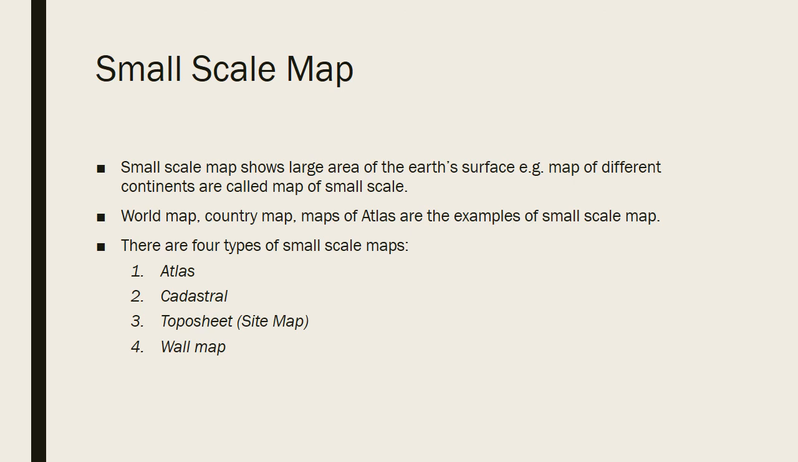And wall maps. Wall maps are the maps which are to be hung on the wall. We might have generally seen this in movies where they show the police station and the police are discussing it. Those are the kinds of wall maps.